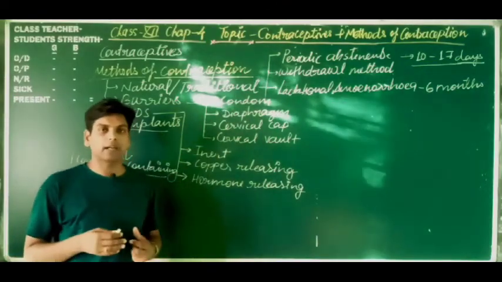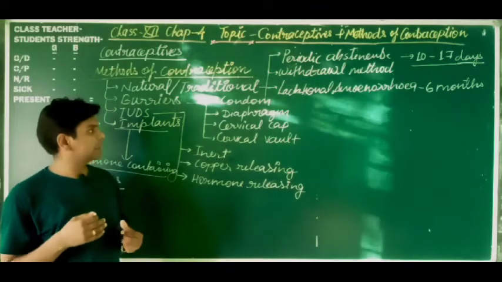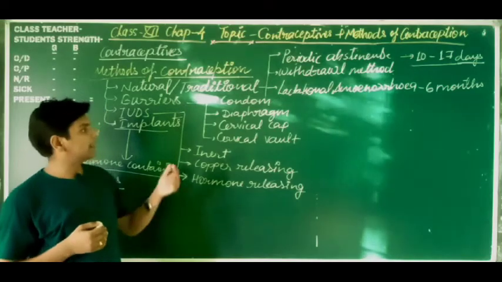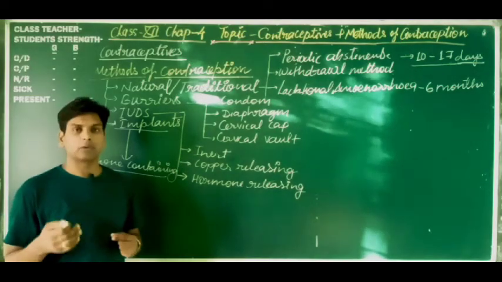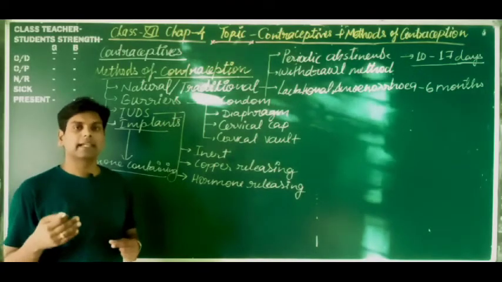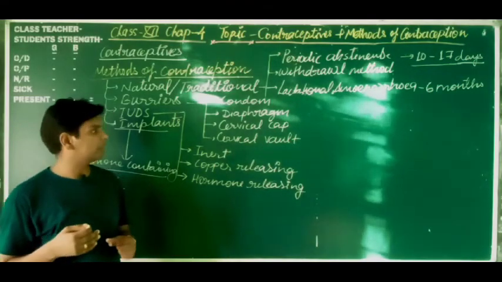Condom is the rubber cap which covers the whole penis, and at the time of intercourse the semen is ejaculated inside the condom, and it does not get inside the vagina. That is why the chances of fertilization are totally reduced.